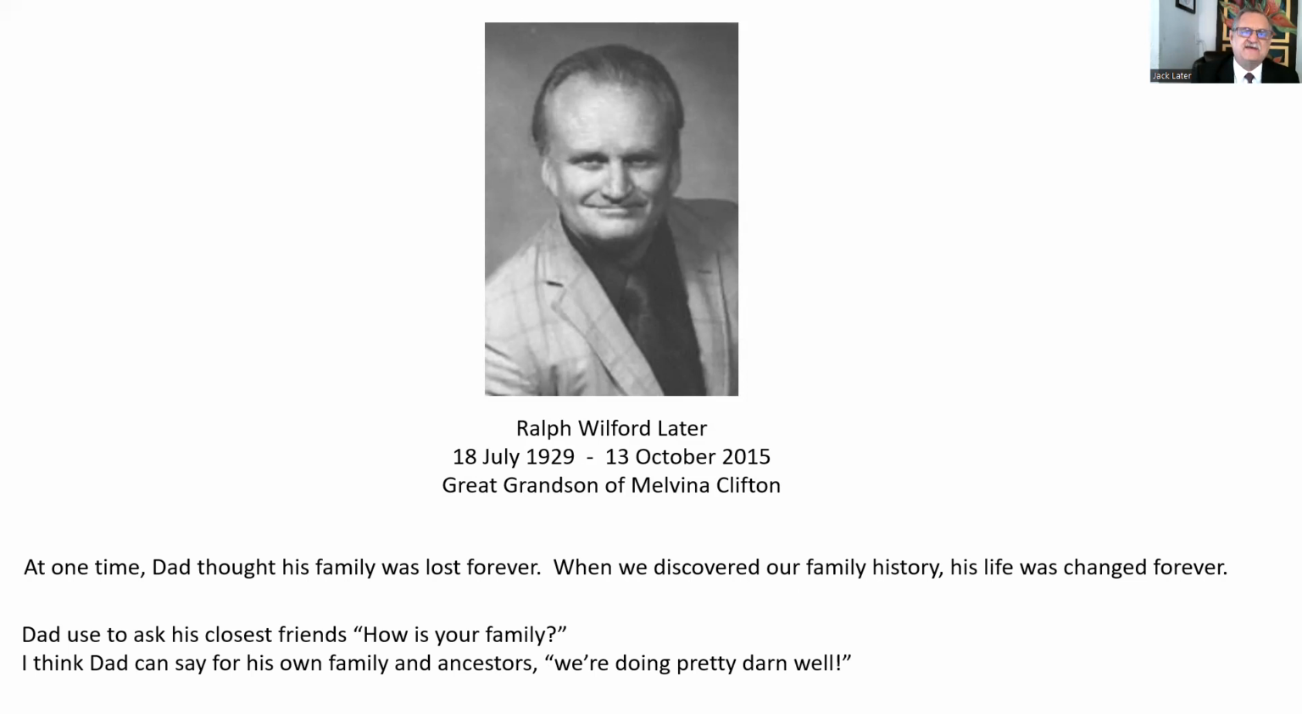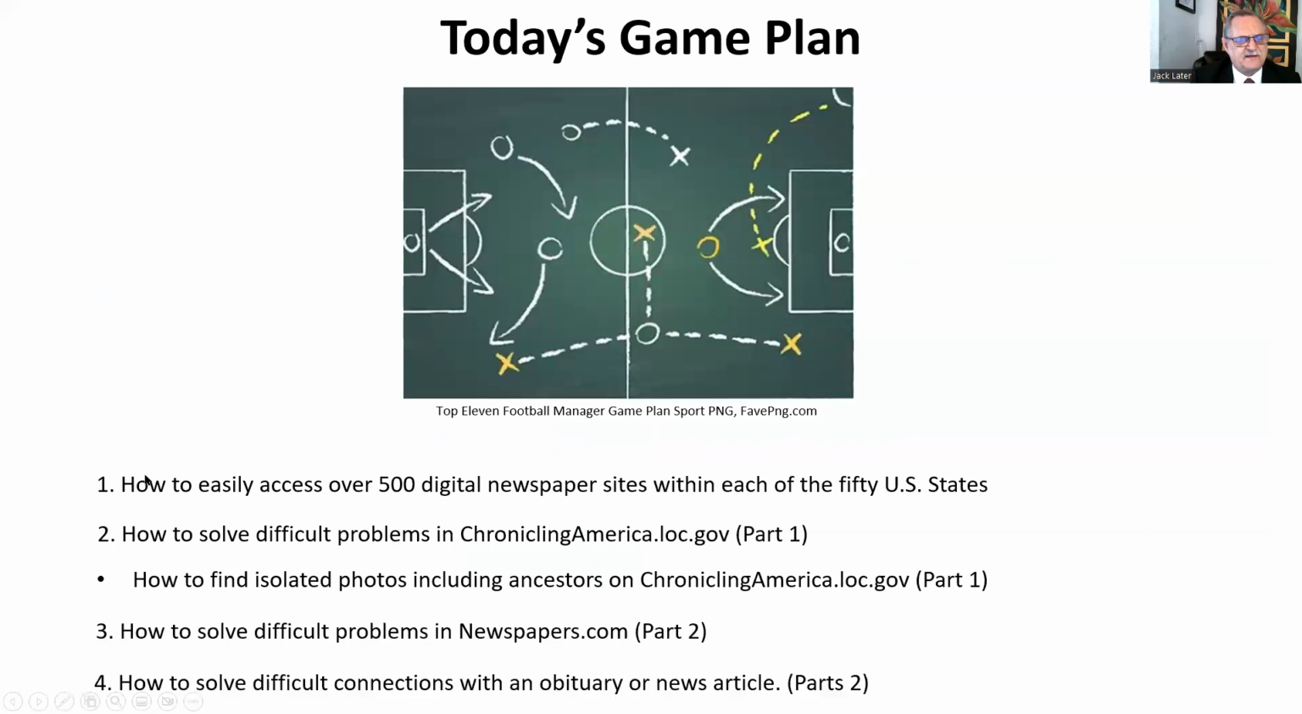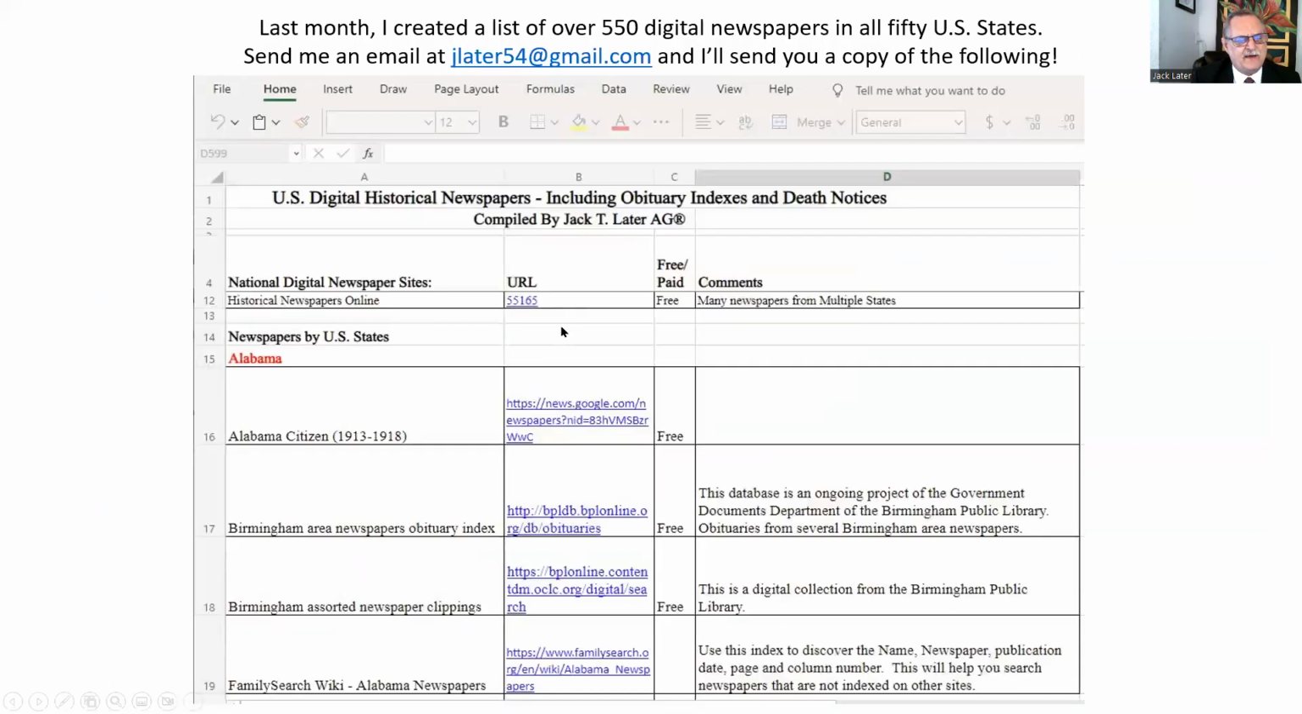FamilySearch saves lives. It puts families together, both here and on the other side. And so I invite you to utilize these resources in newspapers.com and Chronicling America and other sites. Don't forget to send me an email. Get that document I was telling you about. Just shoot me an email. This will help out. But newspapers.com and Chronicling America are the 2 sites I always go to first.